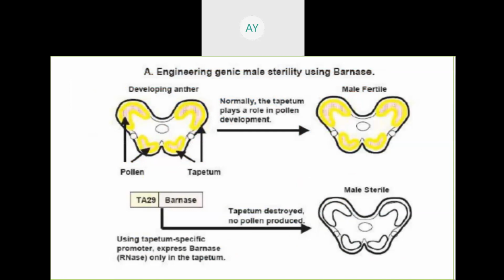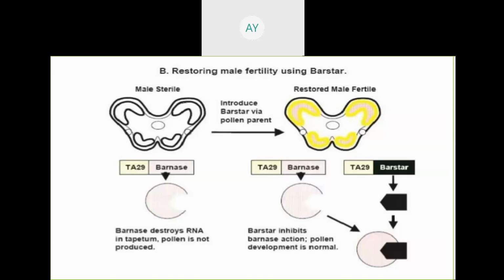अदरवाइज इट विल नॉट कम इन द एक्शन। Means it will disturb the pollen grain male nuclei only in presence of TA29, क्योंकि TA29 help in expression of Barnase gene, और जब तक ये TA29 उसमें नहीं रहेगा तब तक नहीं काम करेगा, and it will destroy the RNA in the tapetum, pollen grain is not produced।